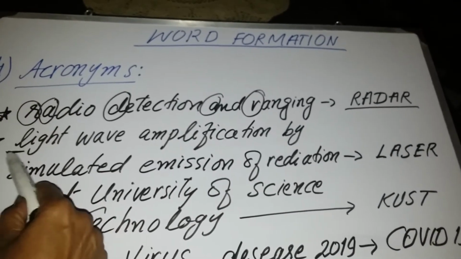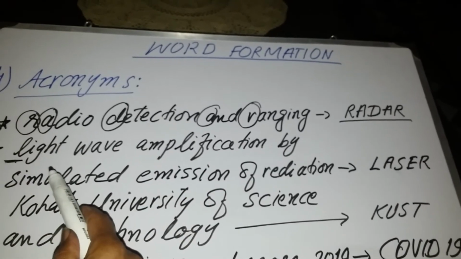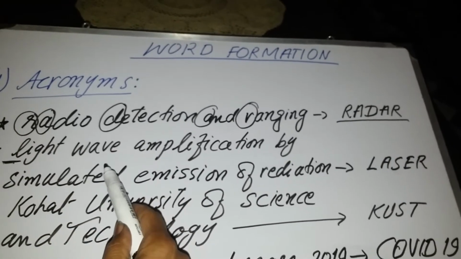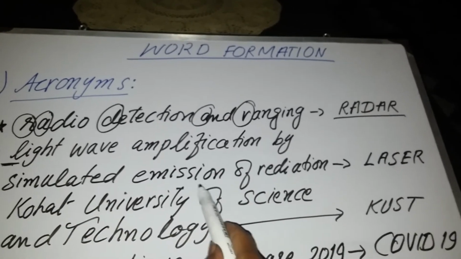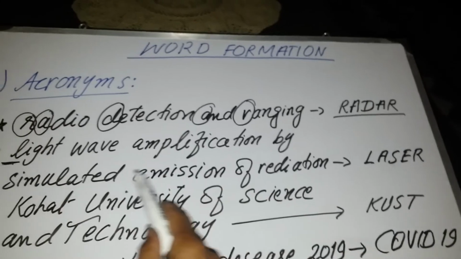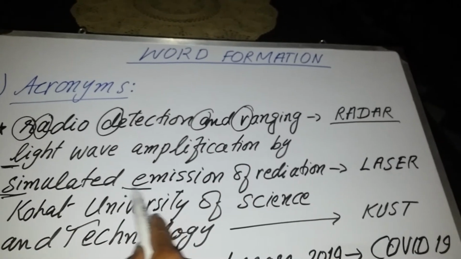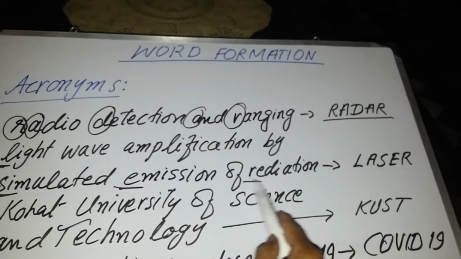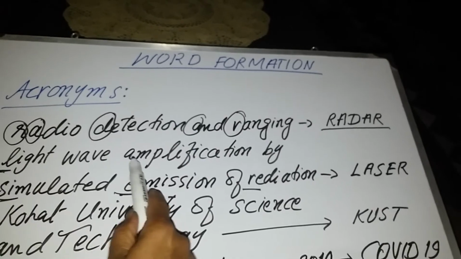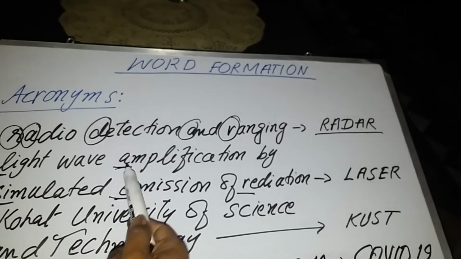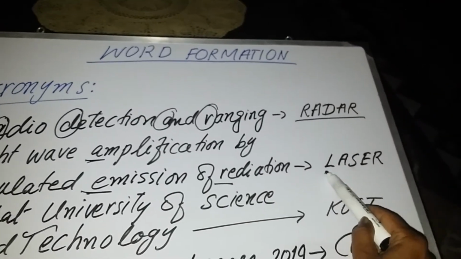L is taken from light, W from wave, A from amplification, S is taken from stimulated, E is taken from emission, R is taken from radiation. And A is taken from amplification. Now the word is converted into laser.